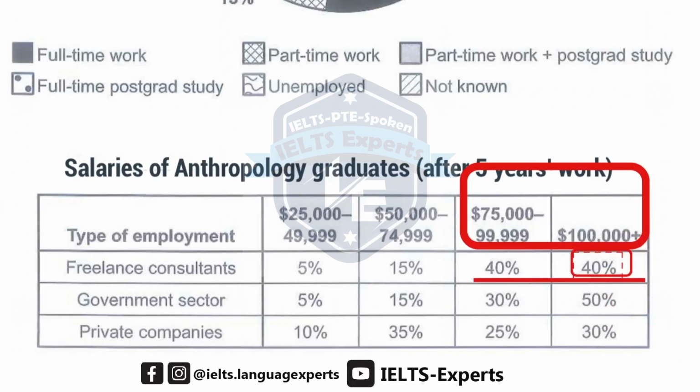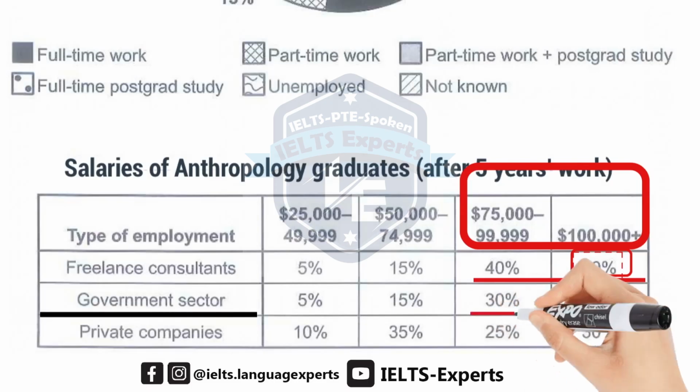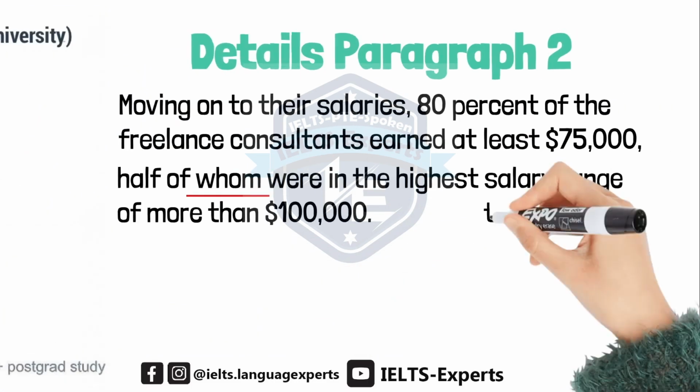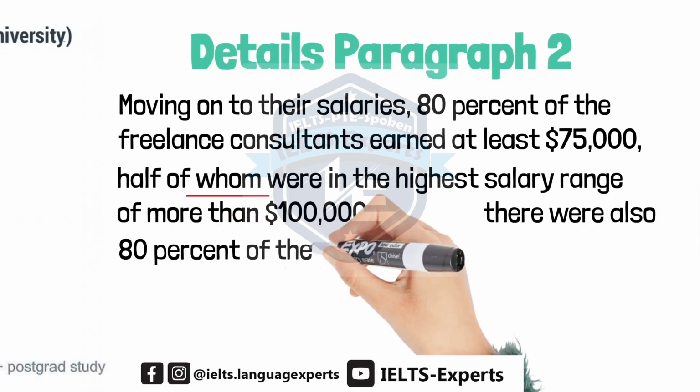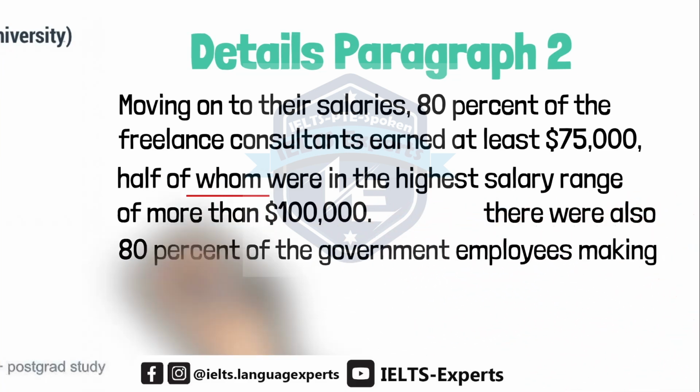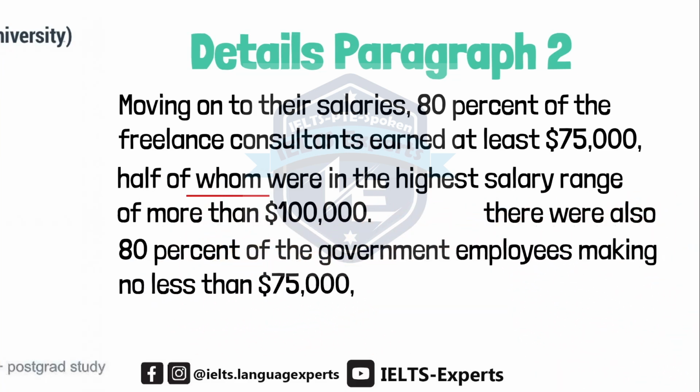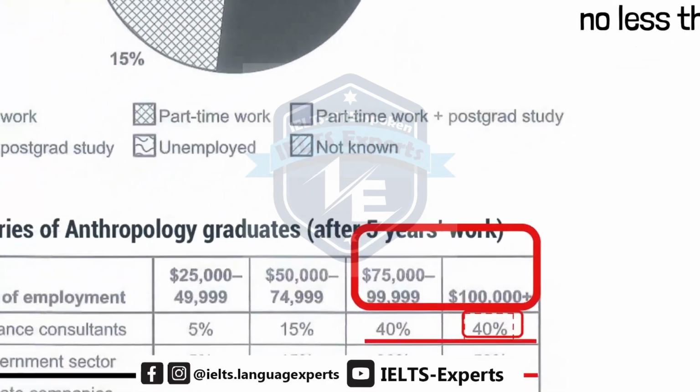Now we can use the same strategy to report the government sector. The percentage of the government employees that made at least $75,000 was also 80%, so we can say there were also 80% of the government employees making no less than $75,000. And then we show the difference.